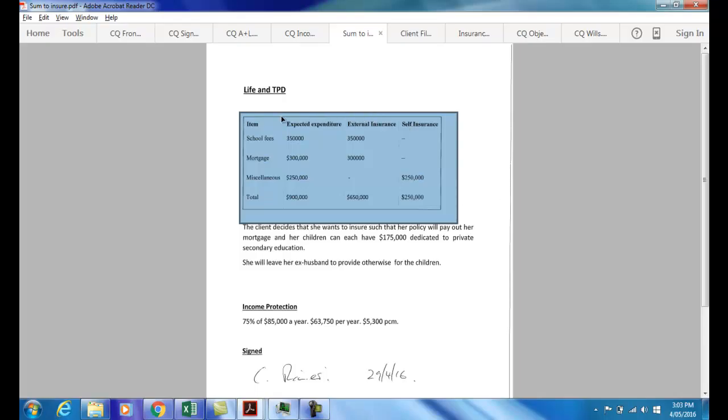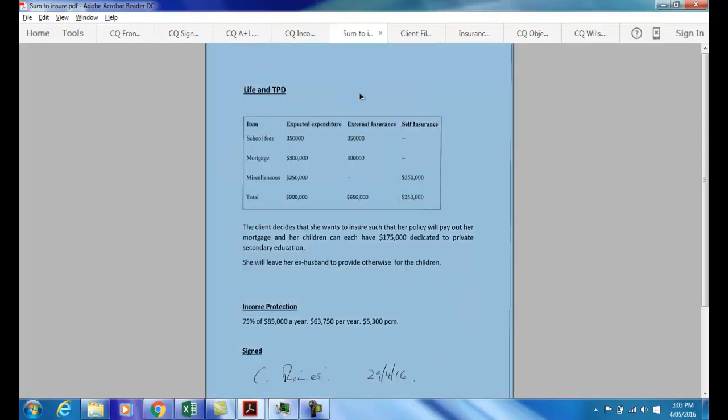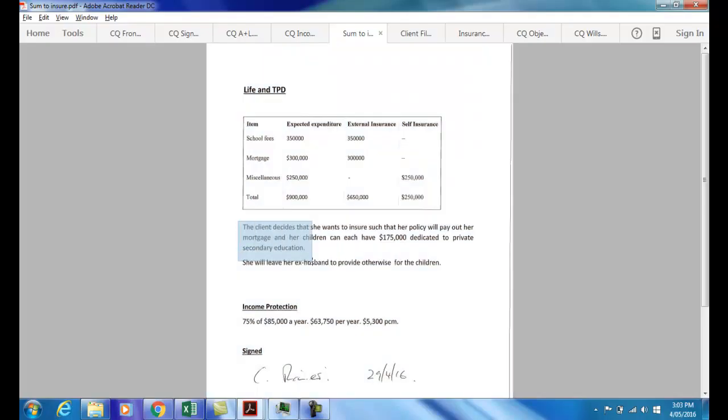So we have in this column here her expected expenditures that she's contemplating insuring herself for. School fees of $350,000, paying out her mortgage of $300,000, and then miscellaneous costs of raising a child, $250,000. She decides that she is going to externally insure the first 2 of those expenses, $350,000 for school fees and $300,000 for the mortgage.